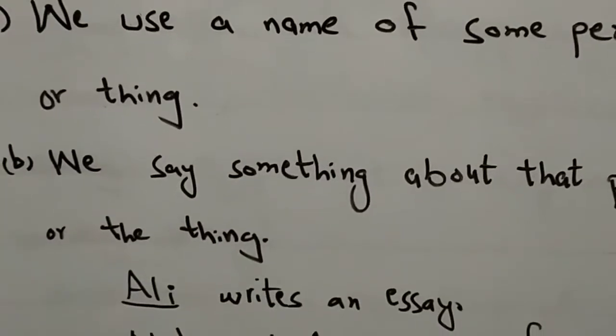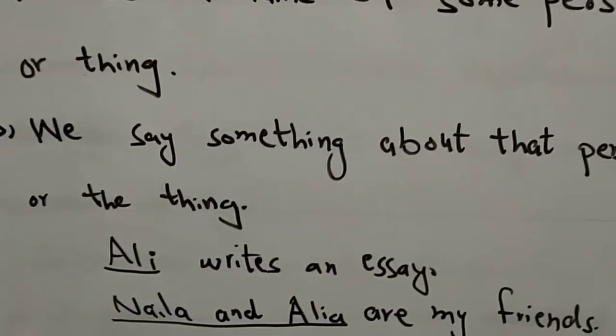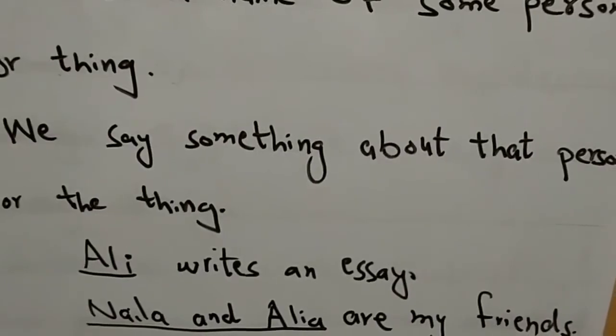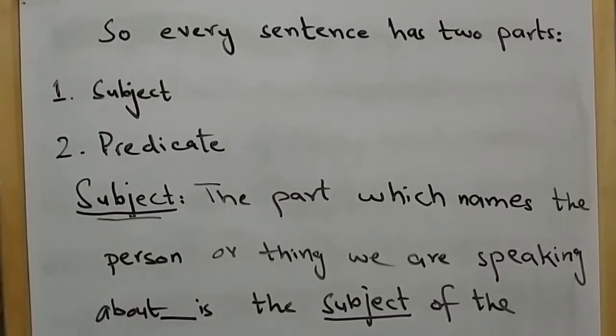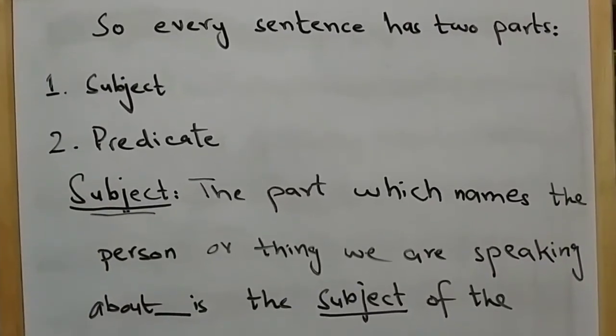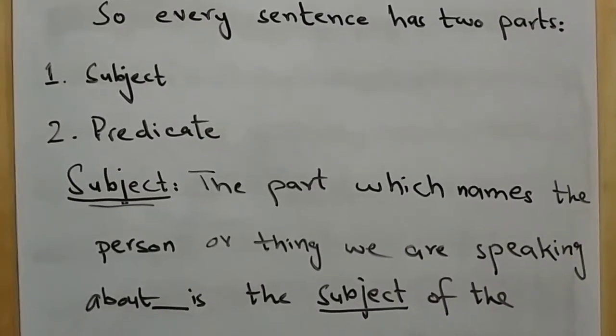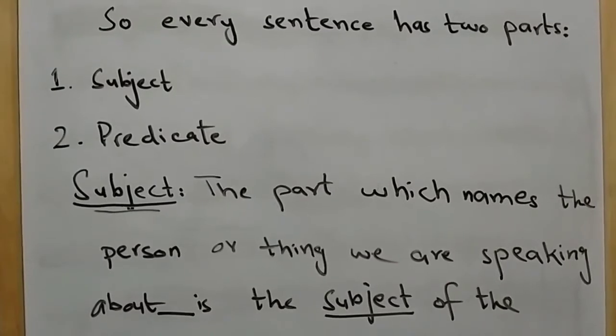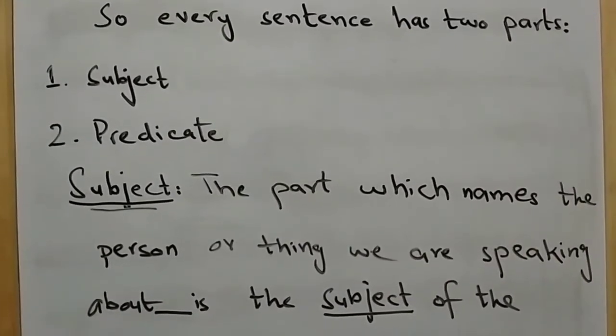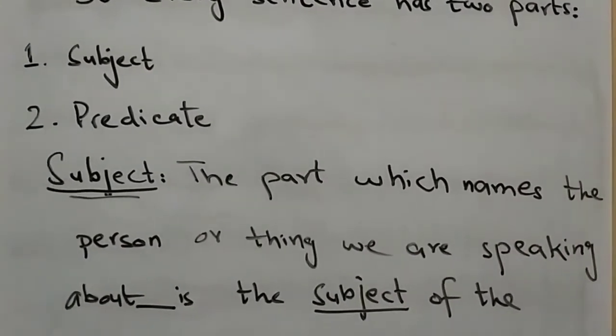For example, Ali writes an essay and Naila and Alia are my friends. In other words, we must have a subject to speak about and we must say something or predicate something about that subject. So every sentence has two parts, subject and predicate.